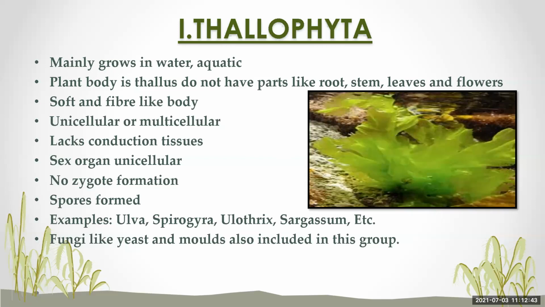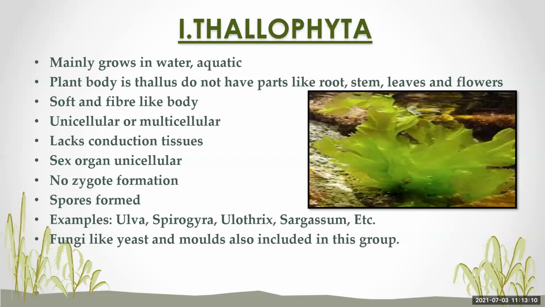In plants, at the earlier stage of seed formation, the seed will develop, and that seed will develop into a new plant. There is no such formation in the Thallophyta, but there is a formation of spores which take part in reproduction.